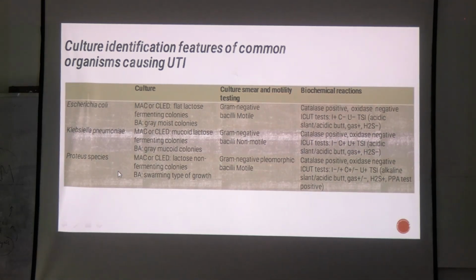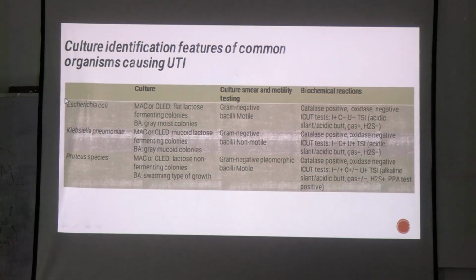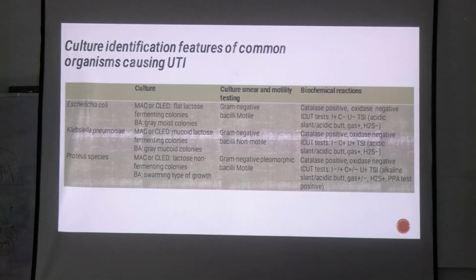This is a general table showing culture identification features of common organisms. I told you about uropathogenic E. coli. E. coli shows lactose fermenting colonies on MacConkey, and grey moist colonies on blood agar. It is a gram-negative bacillus, motile, catalase positive, oxidase negative. What biochemical reactions will it show? It will show indole and methyl red positive, citrate and urease negative, right?